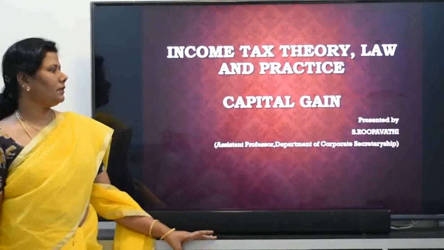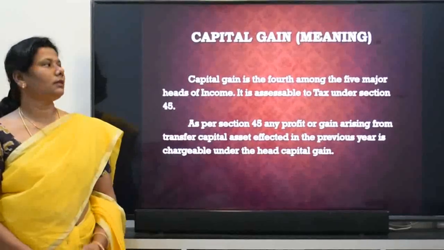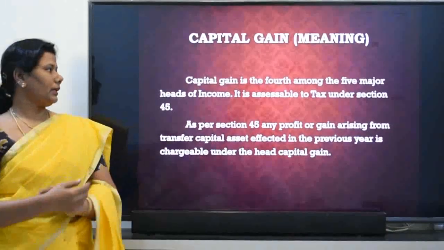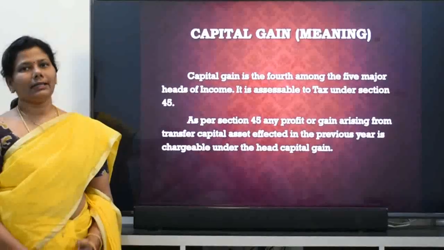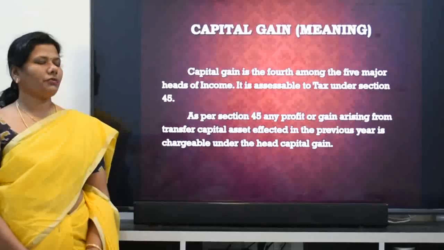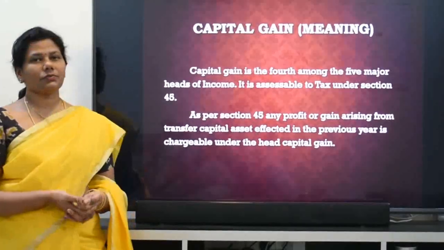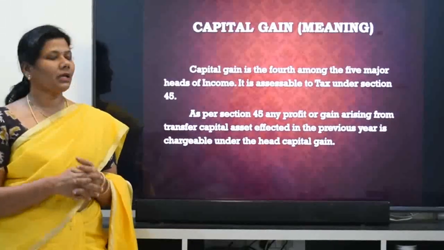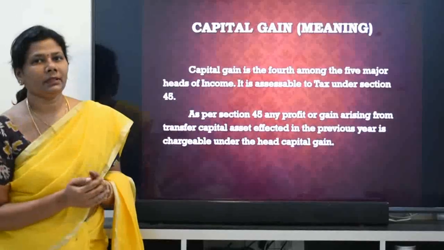Today I am going to deal with the chapter Capital Gain. Capital gain is the fourth major head of income and it is governed under section 45. Let us see the meaning of capital gain. As per section 45, any profit or gain arising from transfer of a capital asset effected in the previous year is chargeable under capital gain.